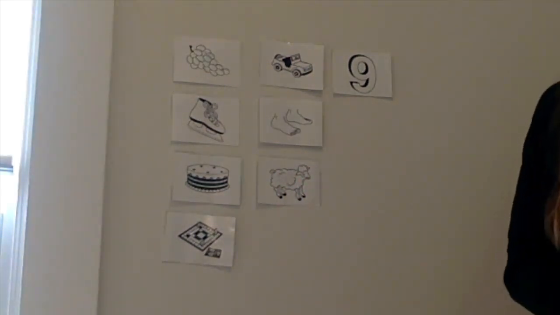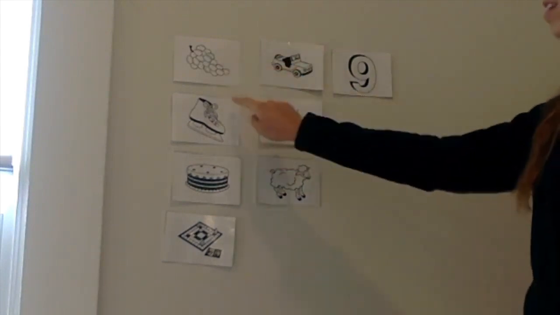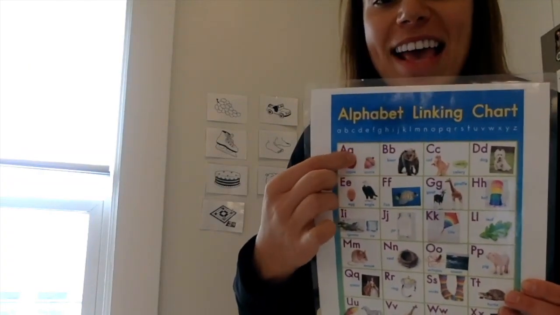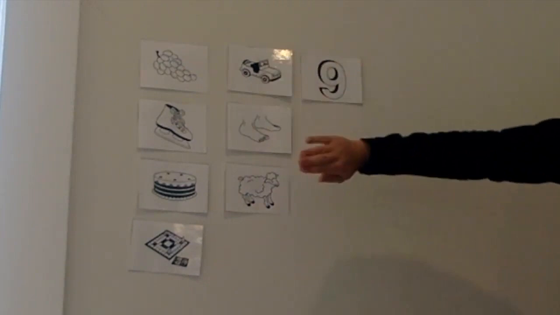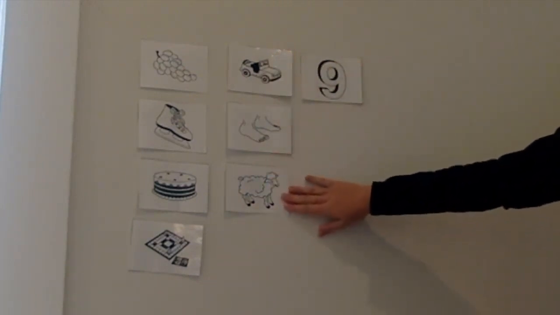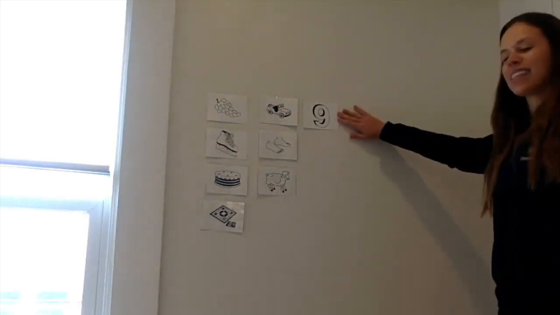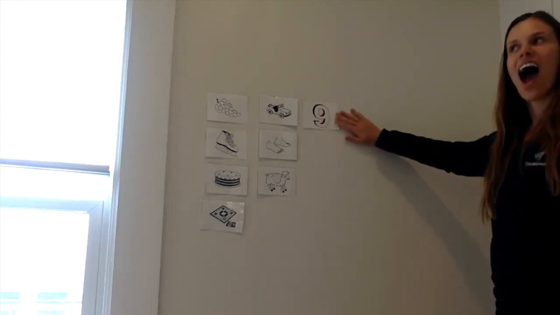Let's check them all to make sure we got them right. Grape, skate, cake, game. Those all have that long A, that A, acorn sound. Let's look at these. Jeep, feet, sheep. That's right. Those all have those long E sounds, as in eagle. And then over here, this one all by itself, nine. I. Oh, that one has that ice sound.